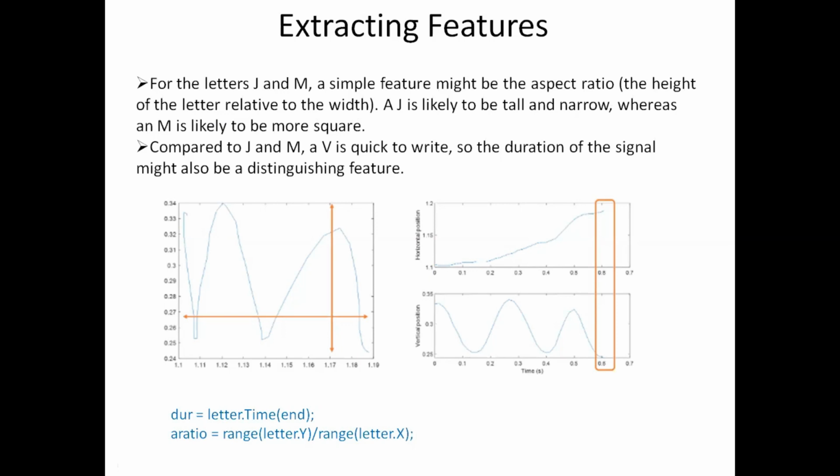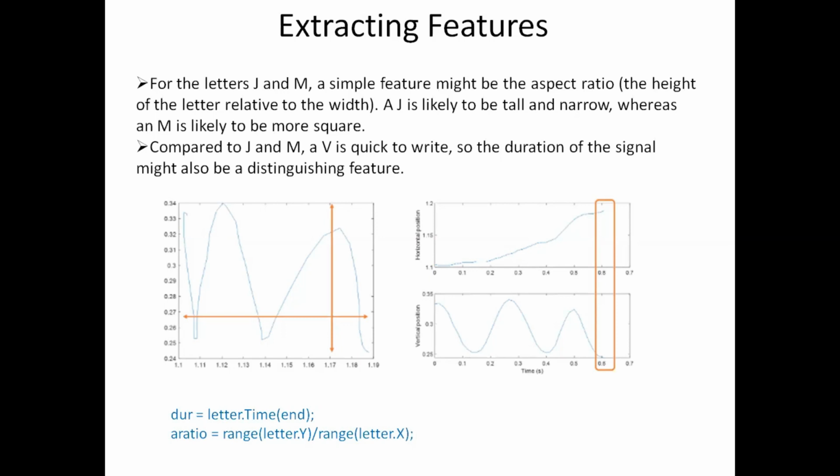Then another feature is the time that you take to write the letter J, the letter M, and the letter V. What we can see is the time taken to write the letter V is going to be less than the time that you take to write the letters J and M. So that is going to be another feature that is going to help us in the classification.